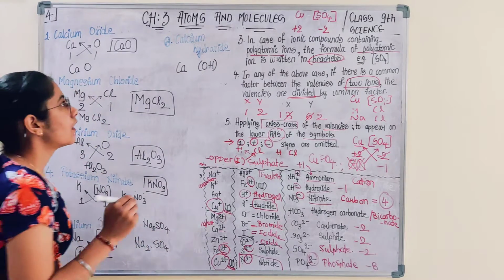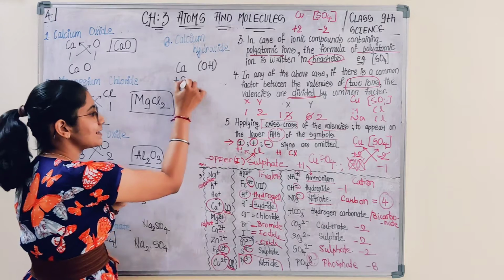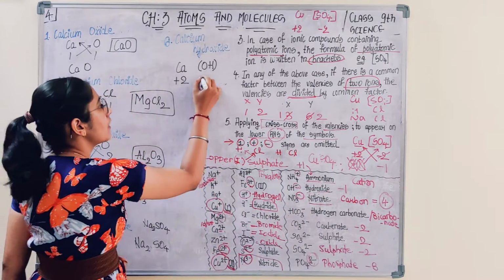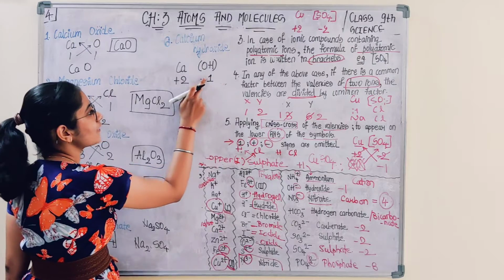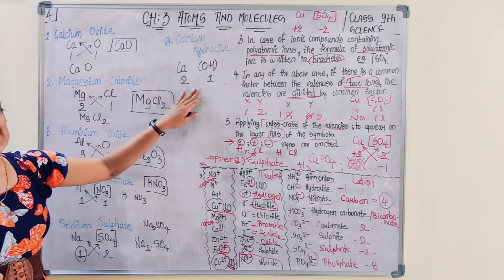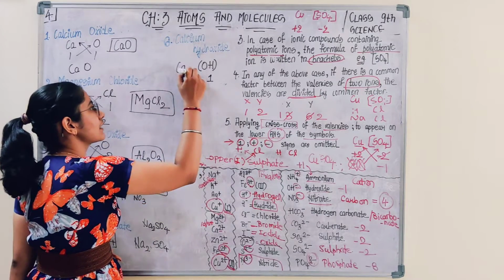In case I talk about calcium hydroxide, hydroxide is a polyatomic ion having 2 atoms, OH. Valency of calcium is +2. Valency of hydroxide is -1. No need of sign, and no cancelling, as there is no common factor. Next step is crisscross.